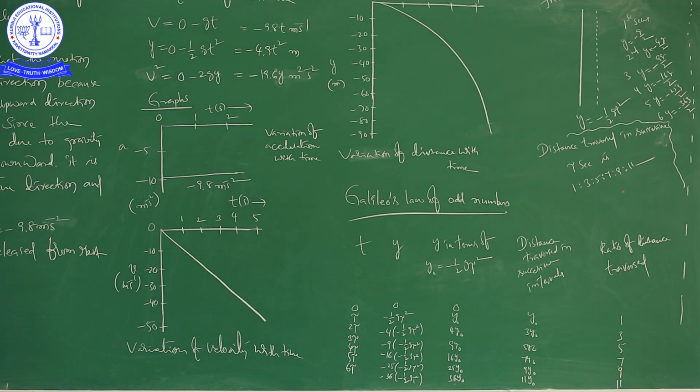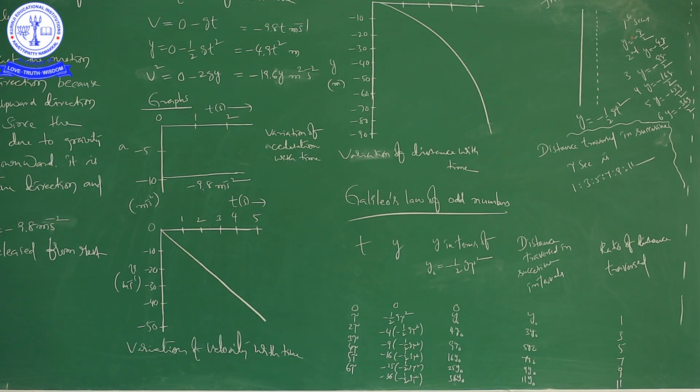But ratio means what? Ratio of distance travelled in a particular interval of time. For example, in the first second it is minus g by 2. To find the distance travelled in the second second, you have to subtract this one from this. If you want to find the distance travelled in the third second, note that third second is different from 3 seconds. 3 seconds indicates that the total time is 3 seconds. Third second indicates only 1 second, that is the third second.